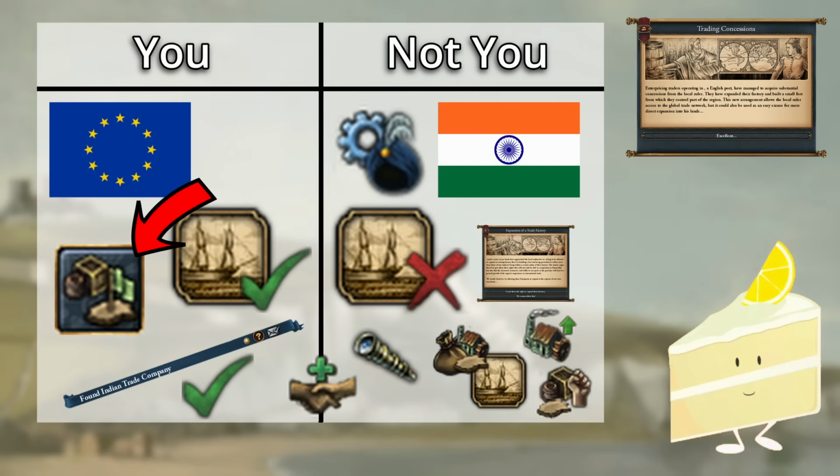This means that the existent European trade company grows its economic strength relatively to the Indian nation in that node, because the factory province, which is still owned by the Indian nation, gets a pretty major trade power reduction, and as such the trade company gets technically a bigger slice of the pie.